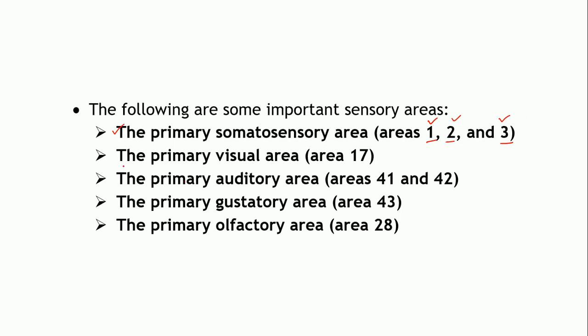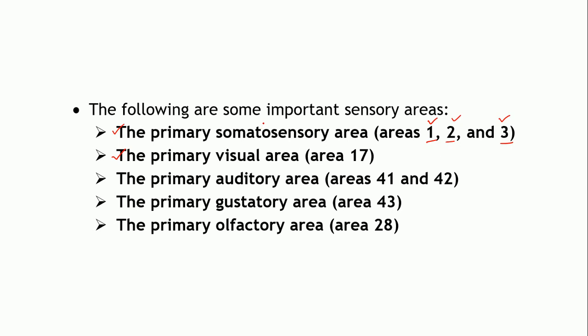Then the next sensory area is the primary visual area. By looking at the names, you will be able to interpret what exactly they are sensing. These are primary sensory areas, right?